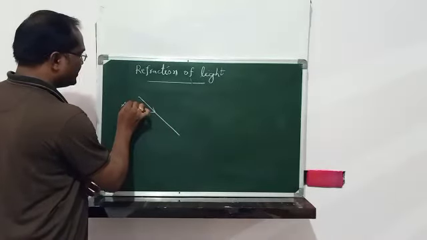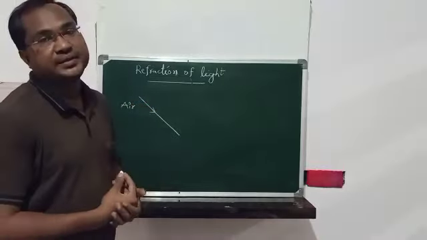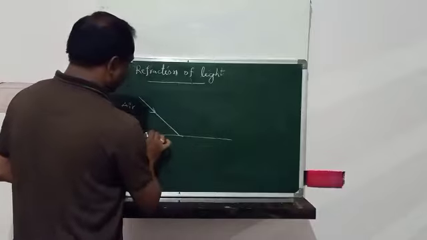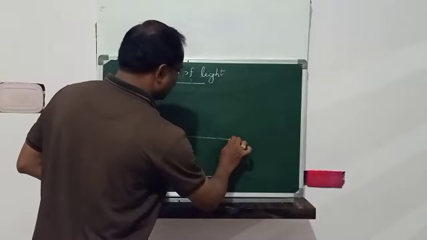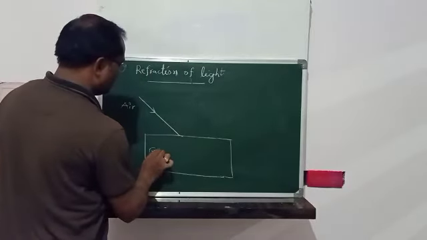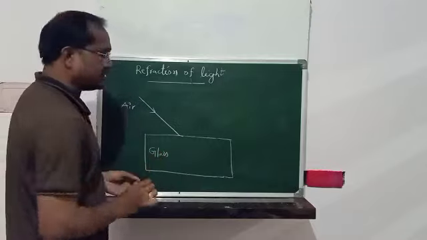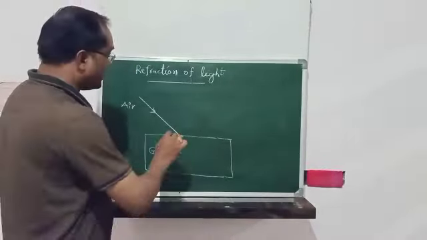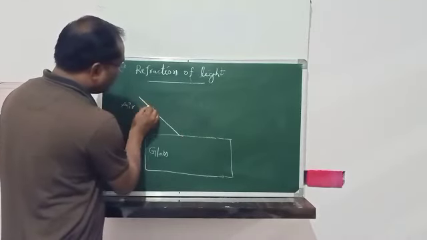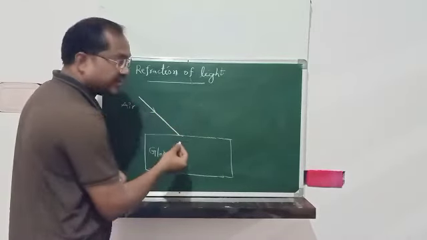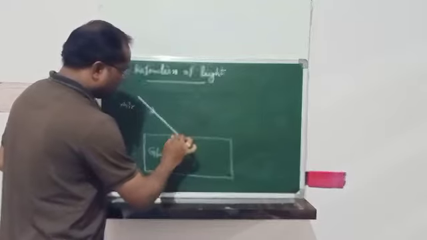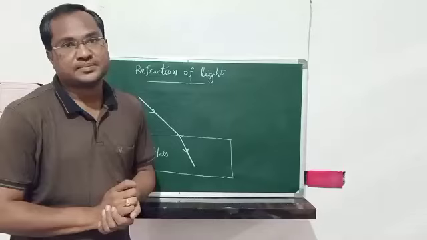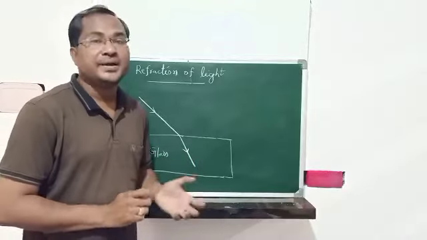Assume that this is air medium. If I have taken here a glass block, whenever light travels from air medium to this glass block, that light ray will bend here.